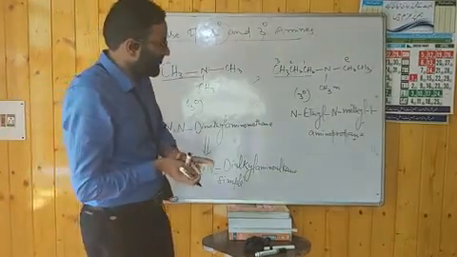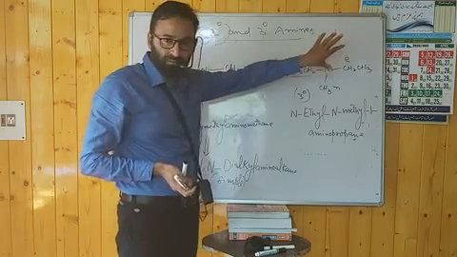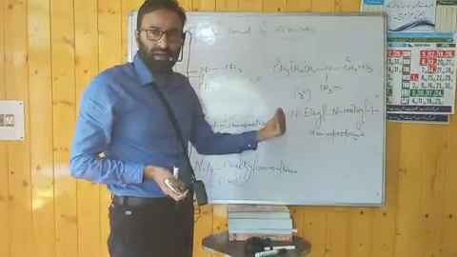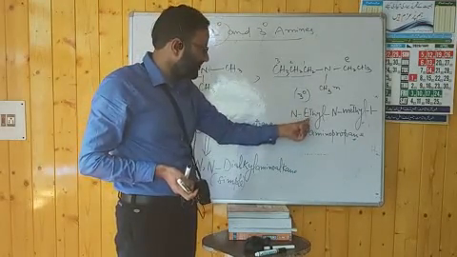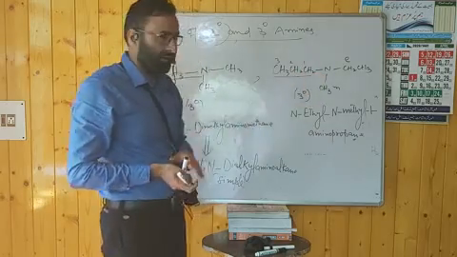You have to write the names of 2 alkyl groups in alphabetic order. Here it is E, then it is M. How can you write its name? N-ethyl, N-methyl, 1-aminopropane.